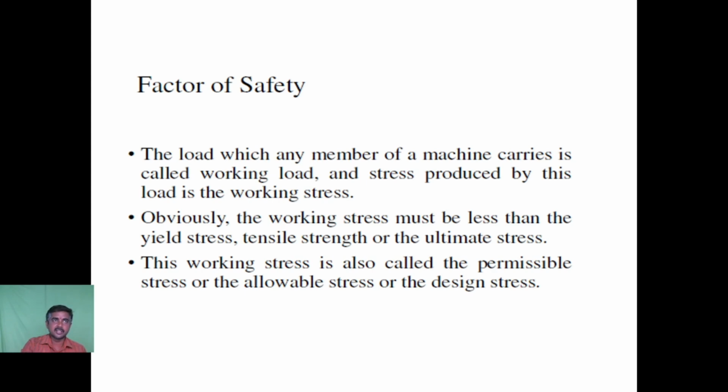And normally if you buy a material in a shop, they will be mentioning it. If you ride a car, the maximum speed for the car may be 180 or 150 km per hour, but they will say that you have to run the vehicle at 100 km per hour, 120 km per hour. That is the permissible speed at which a car can run, but the maximum speed will be 140 or 160. So the permissible speed is 120. When you reach 140 or 160, that is the maximum speed, so it may result in some damage to the car.